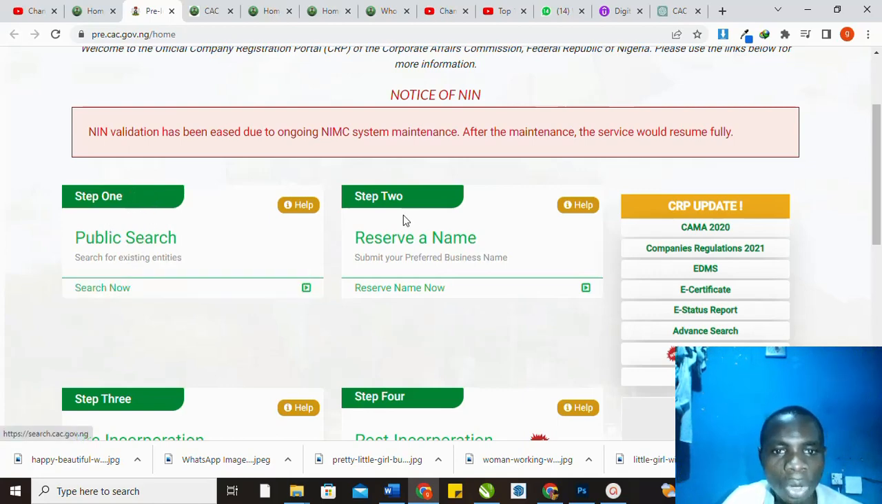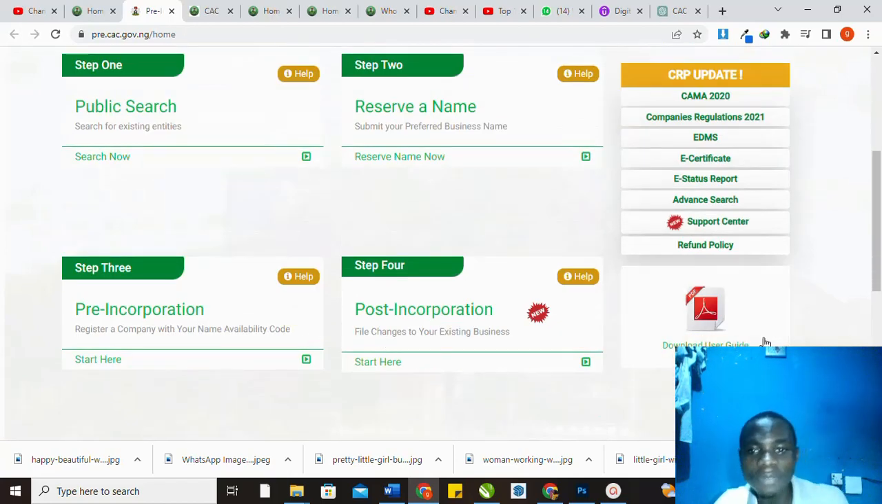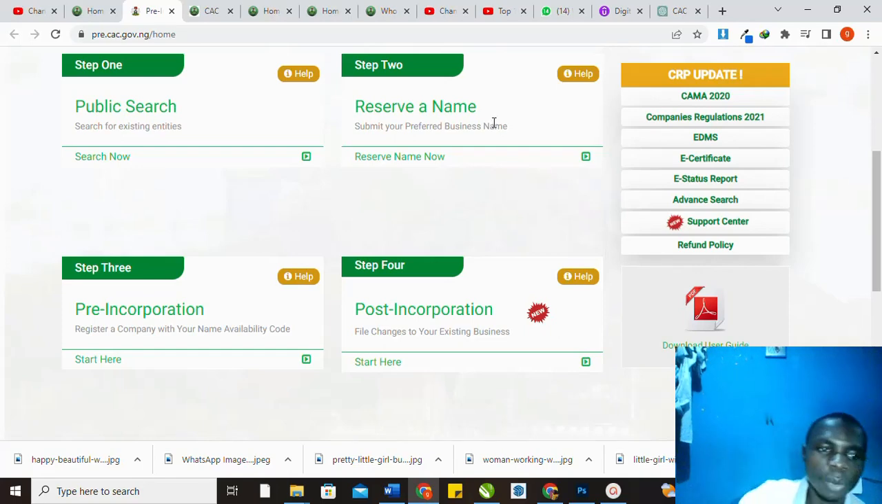Which we have already done. Then the next one is reserve a name. So you can see we have different steps here. When you reserve a name, after reserving a name, it is that time that you will now go for registration. All these ones are registration, you go for it.